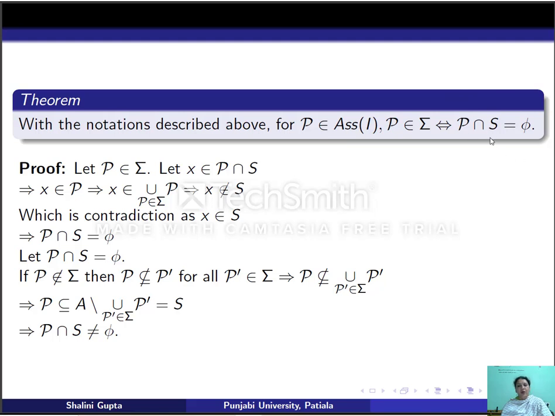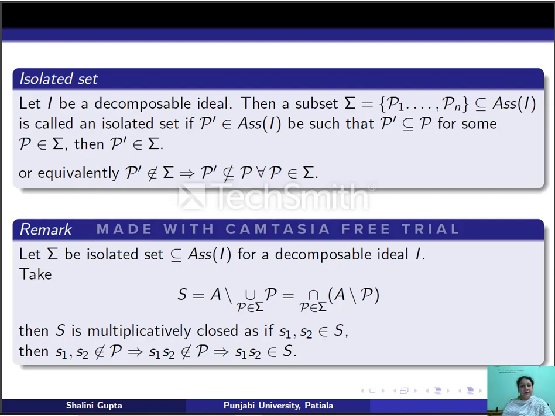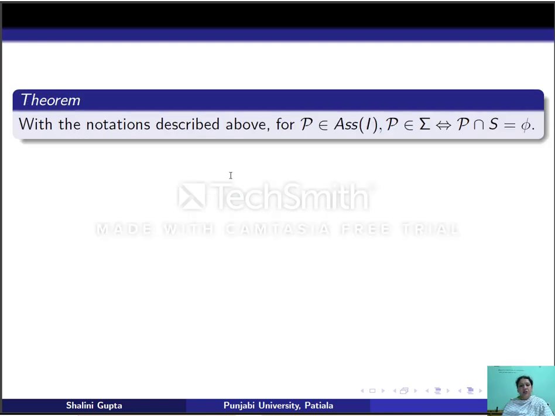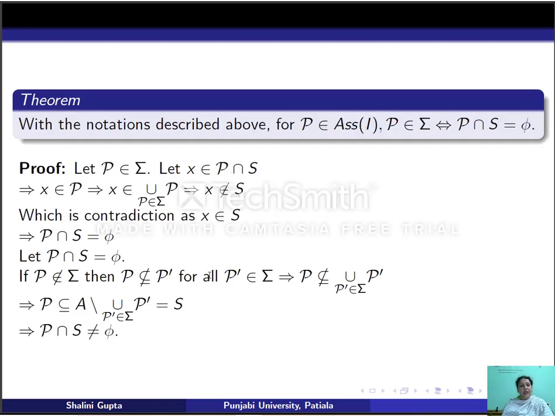Now let us prove the converse part. Suppose P intersection S is empty. Now we want to prove that P belongs to sigma, where S is the complement in A of the union of P in sigma. So let P intersection S be empty, and suppose P does not belong to sigma. This means P is not contained in P' for all P' in sigma.